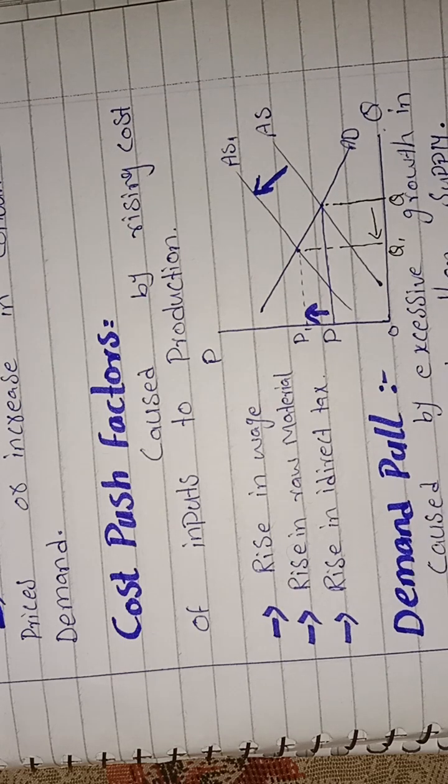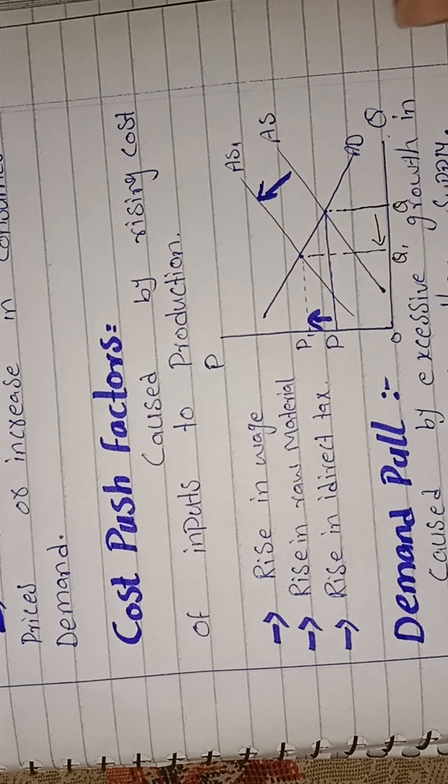Next is a rise in indirect tax. Indirect taxes are the general sales tax and other taxes which are imposed on someone and paid by someone else. When indirect taxes increase, it leads to an increase in prices, because when taxes increase, the producer increases the price and the consumer has to pay more than the previous price.